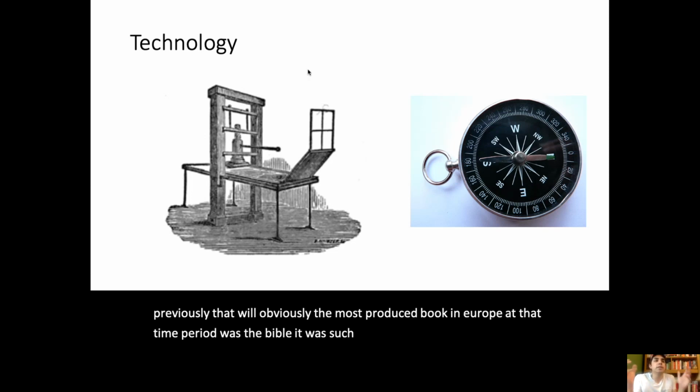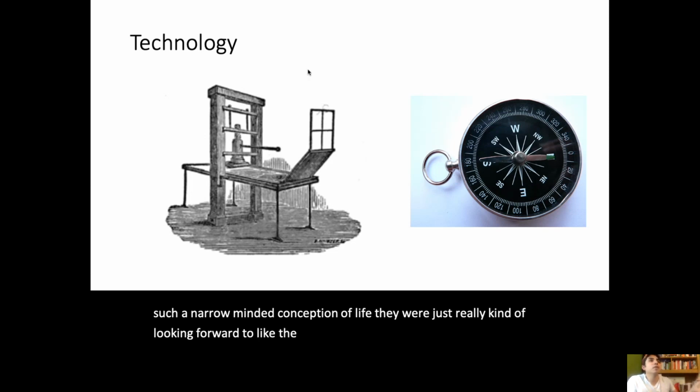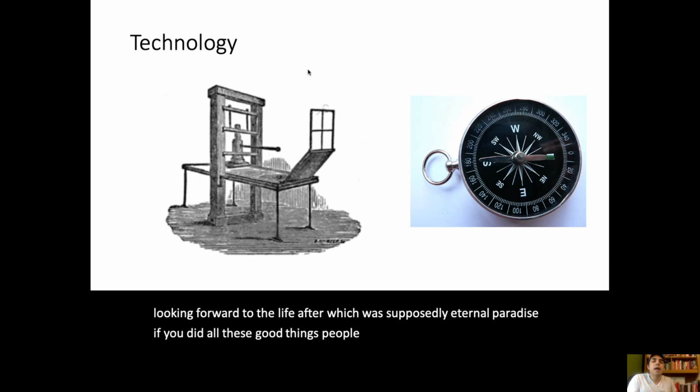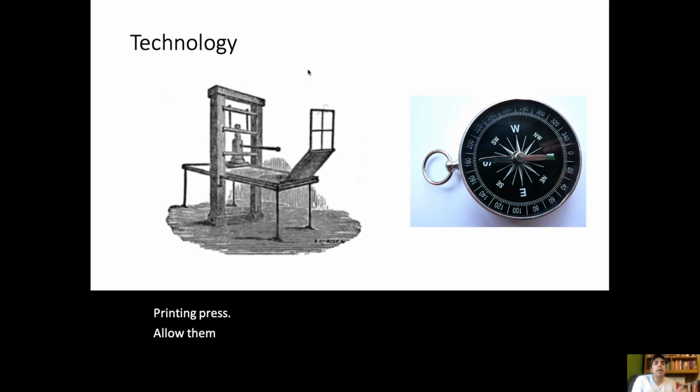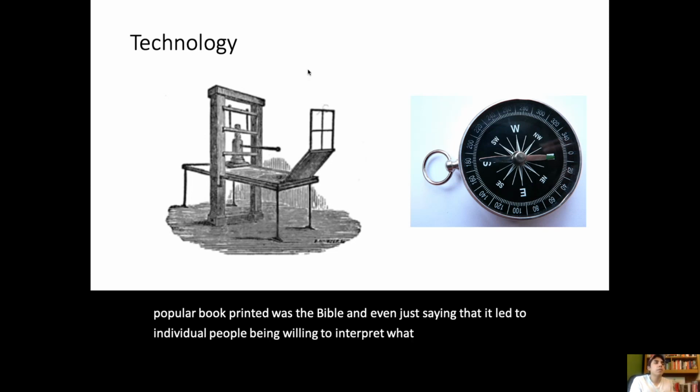It was such a religious society, and people had such a narrow-minded conception of life. They were really looking forward to the life after, which was supposedly eternal paradise, if you did all these good things. People were fixated on that. The printing press allowed them to focus on the here and now, because first of all, the most popular book printed was the Bible, and that led to individual people being willing to interpret what the Bible actually said.